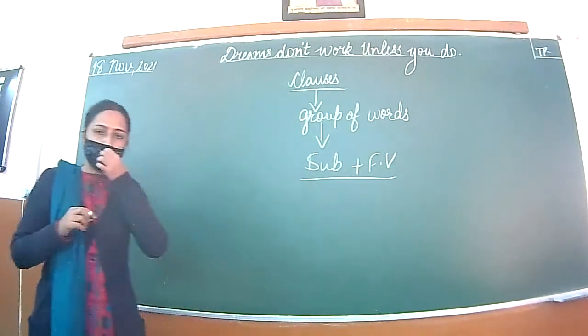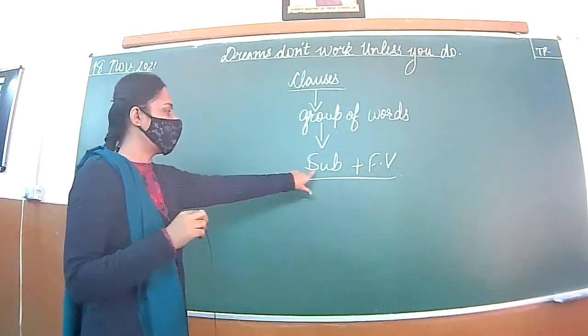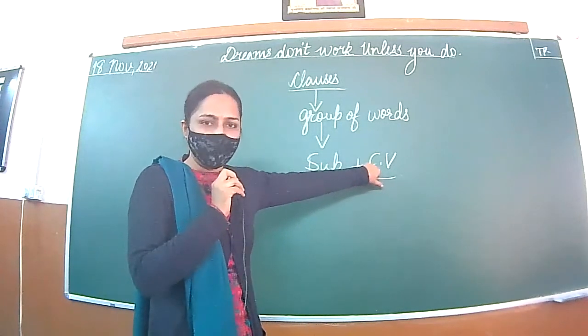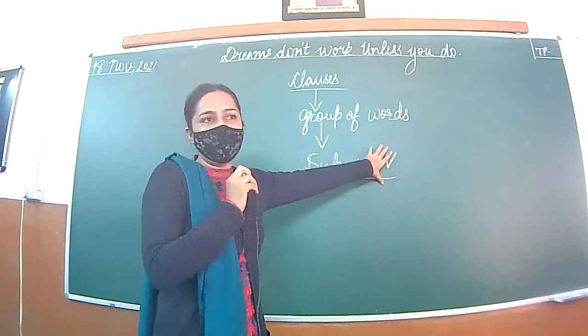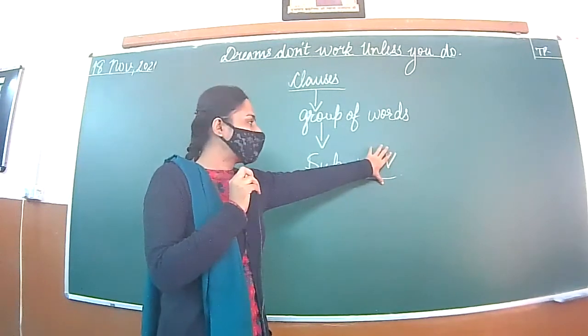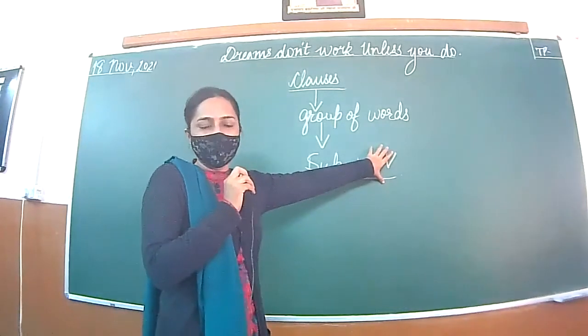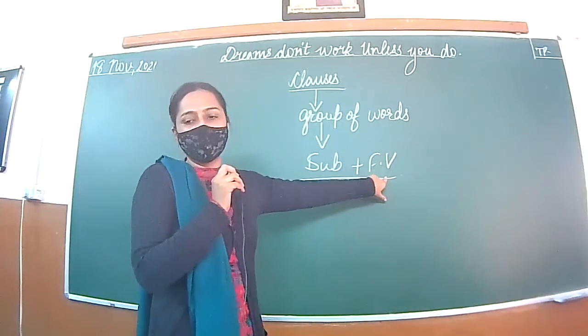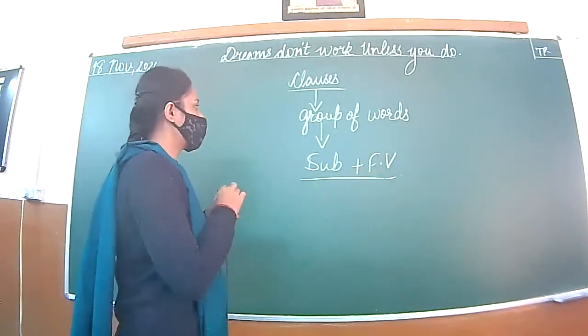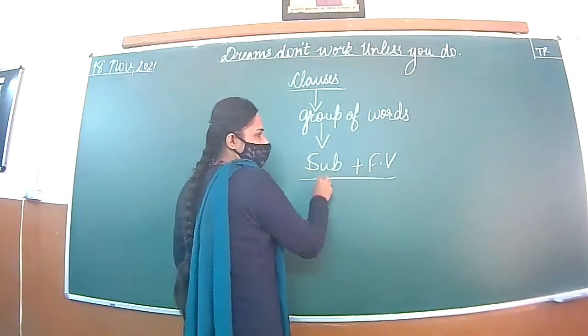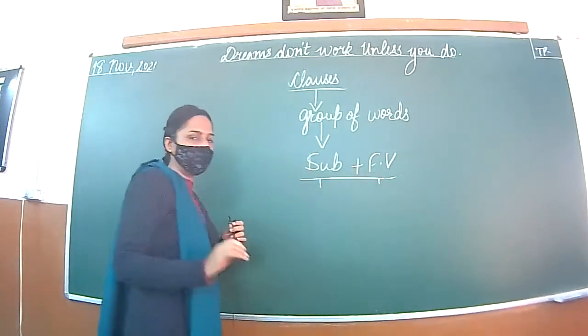So in a clause, we have a subject and then we have a finite verb. Finite verb is very important. If we skip the finite verb, then it is not a clause at all, it is just a phrase. So finite verb is important. Got it?